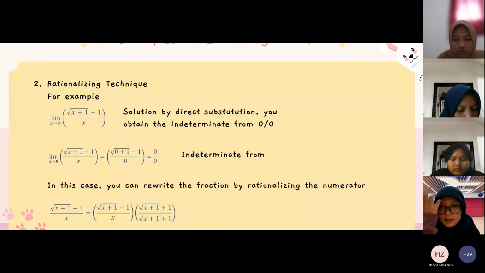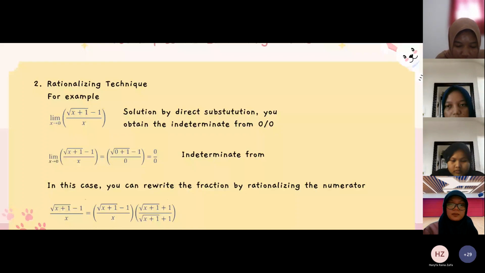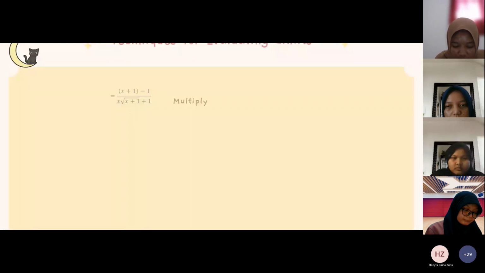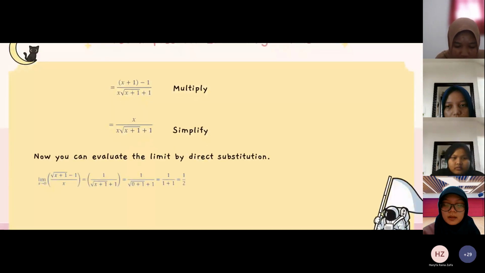In this case, you can rewrite the fraction by rationalizing the numerator. Next step. And the answer is 1 over 2.